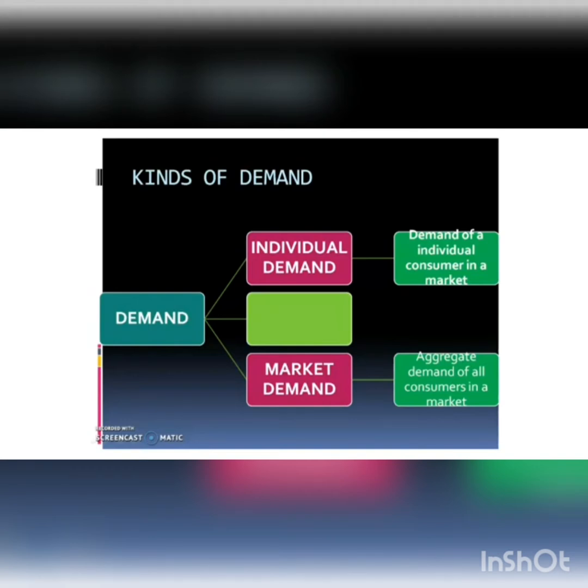The demand is classified into individual demand and market demand. Individual demand means quantity of a commodity demanded by an individual household or a consumer in a market. Market demand means quantity demanded by all the consumers in a market. So law of demand can be explained with the help of these two measures, that is individual demand and market demand. First of all, we are going to understand law of demand in individual measures.